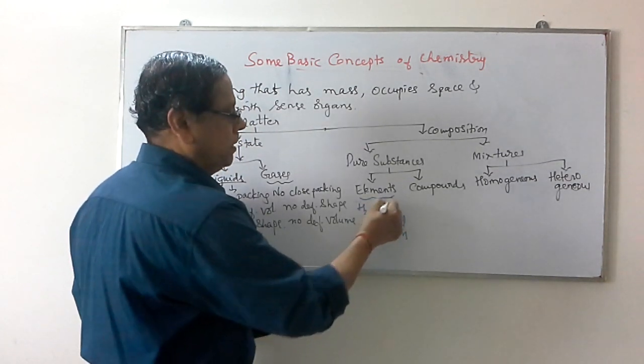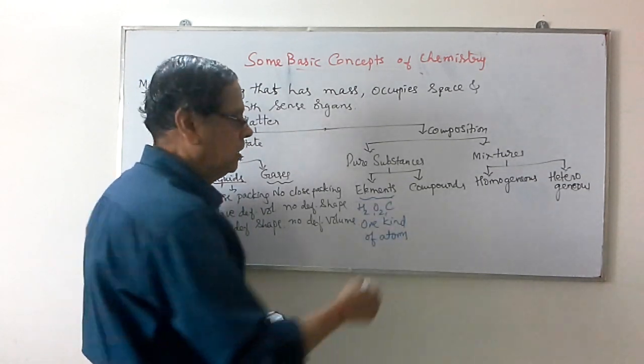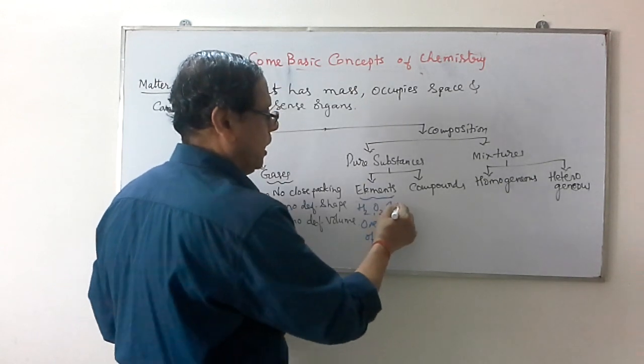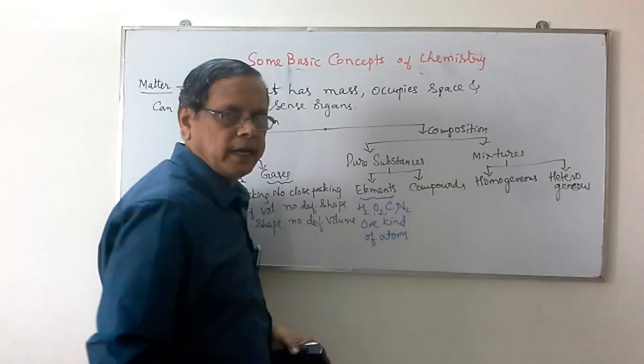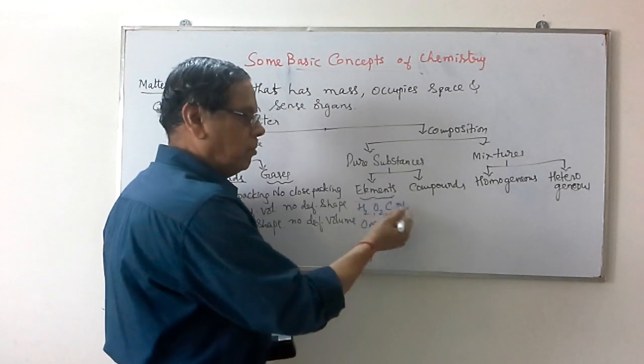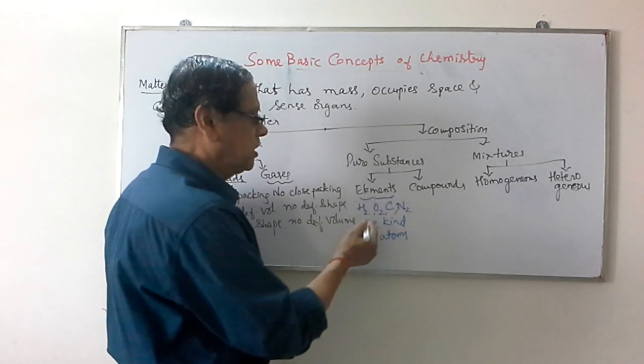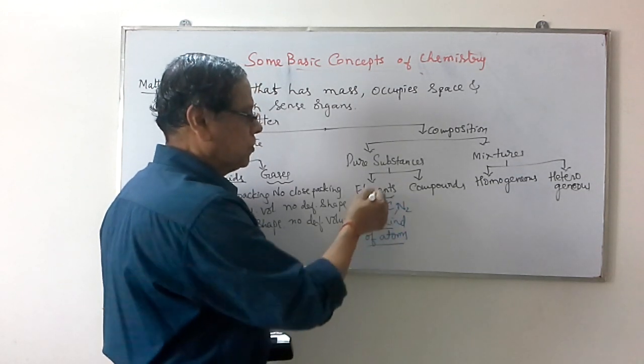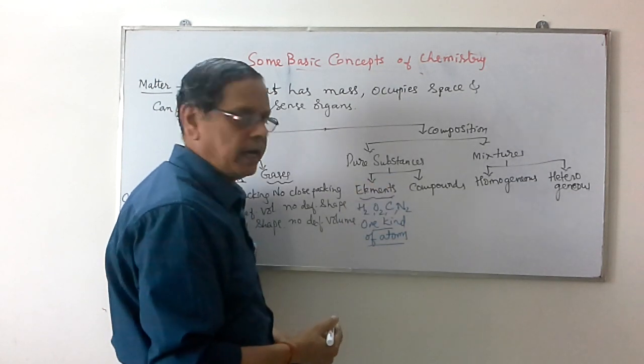Similarly, we have carbon, either graphite or diamond, nitrogen, chlorine, etc. Even though two or more atoms are present, they are of only one kind, so such a substance is named an element.